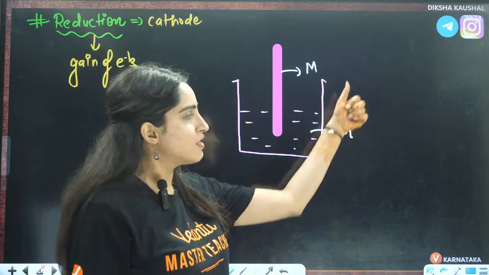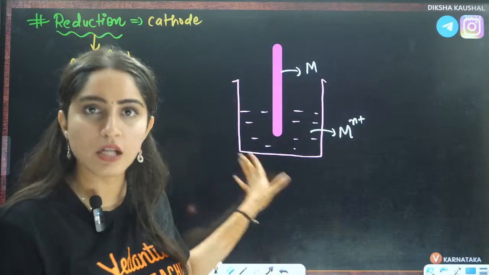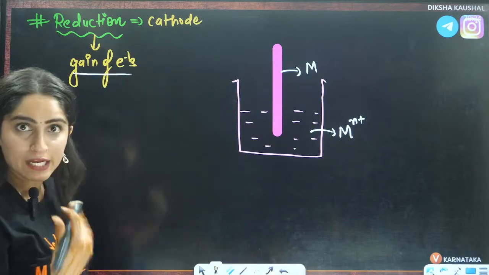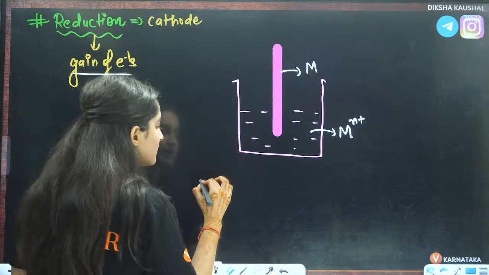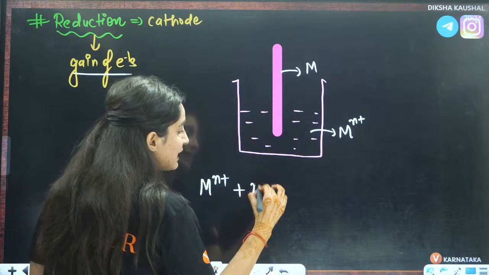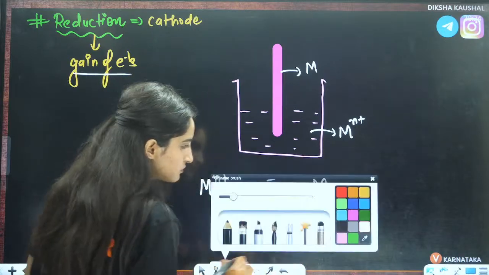This is M raised to the power n+, right? These ions in the solution. Now, as I am saying, there will be gain of electrons. That means the M^n+ ions are going to gain n electrons, and it will become M, right?